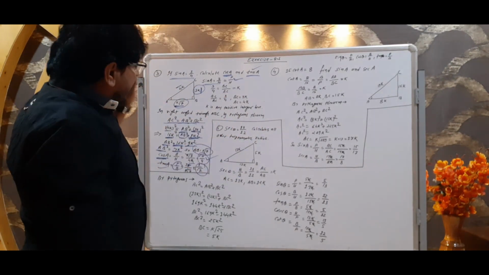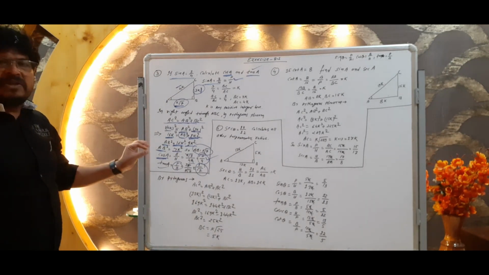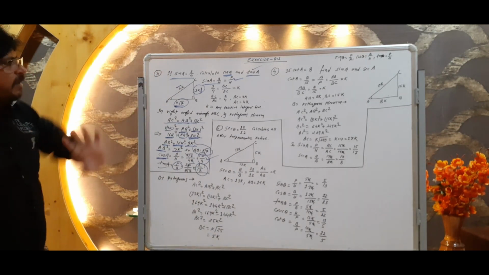Any type of doubt? I don't think so. Step by step I am going to clear each and everything for you. Now numerical number 4.